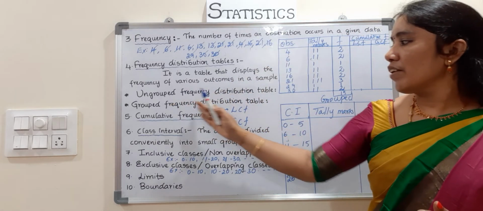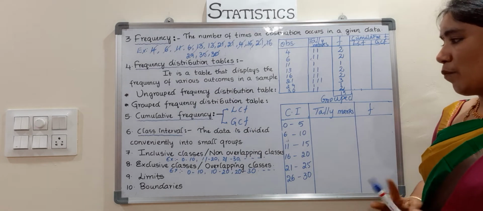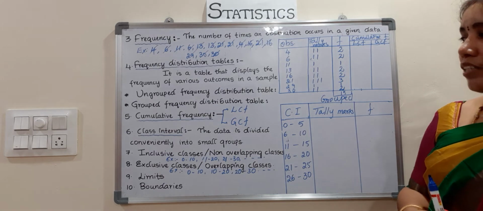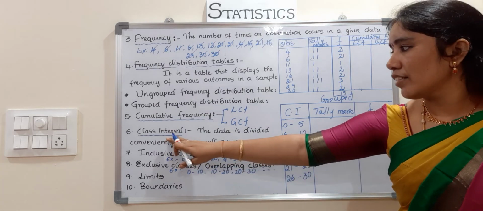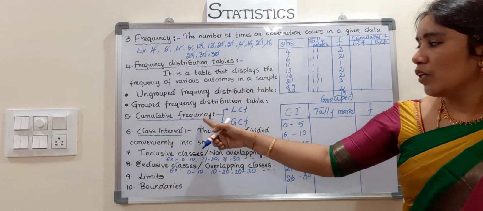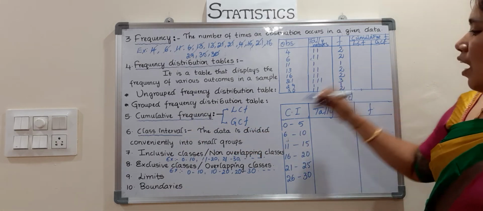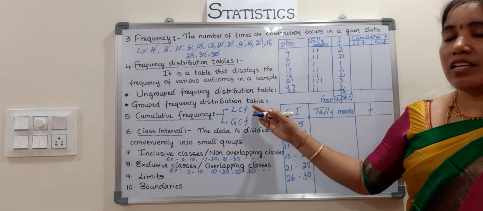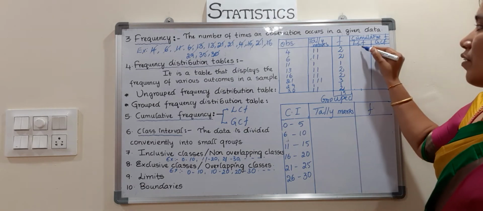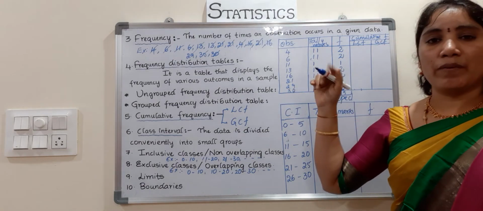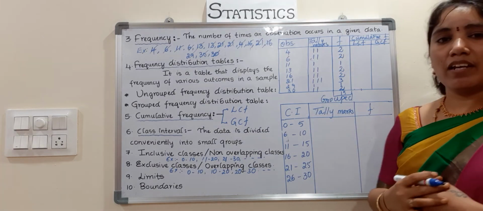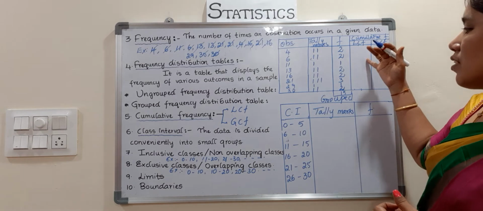Now, what does grouped frequency distribution table mean? Before that, you can write the class intervals. Classes. How do you write the class intervals? See, next one, before that, what does cumulative frequency mean? Cumulative frequency has two types: less than cumulative frequency and greater than cumulative frequency. So what is the less than cumulative frequency? In the last topic of this chapter, graphs, children, I'll explain again. First, just see the definition.